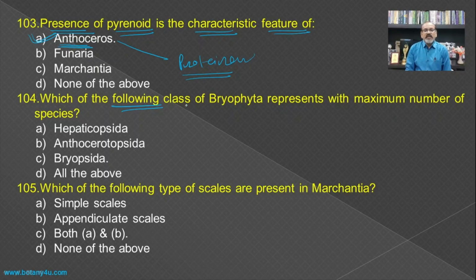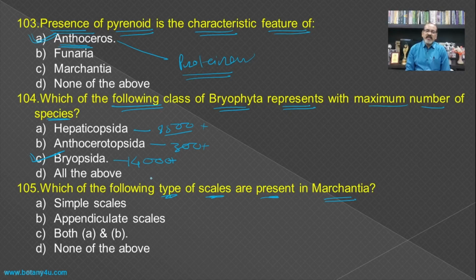Then which of the following classes of Bryophyta represents the maximum number of species? The Hepaticopsida having 8,500 species, Anthocerotopsida having 300 plus species, and Bryopsida containing 14,000 plus species, and hence the Bryopsida becomes the answer for this question.